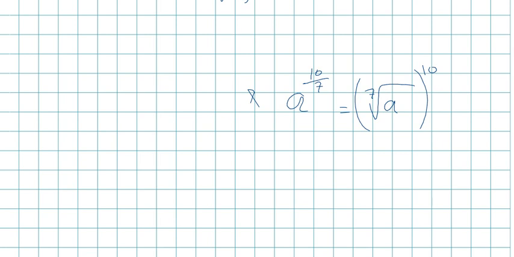These are both the same thing. You first have to cube root, and then whatever the answer is, you have to raise it to the 5th power. You have to root it. Whatever the number is for the denominator, that will be the root. And then whatever number is in the numerator, that will be your exponent.